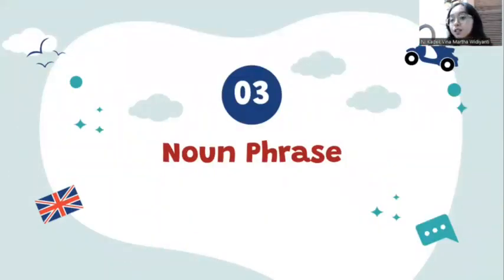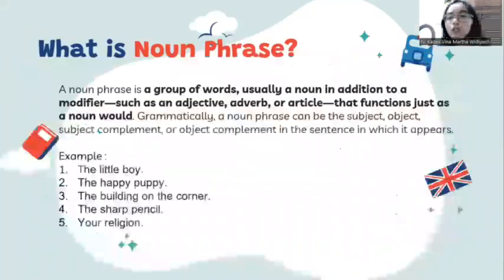Okay, this is the last topic, noun phrase. So what's a noun phrase? A noun phrase is a group of words, usually a noun in addition to a modifier such as an adjective, adverb, or article, that functions just as a noun.